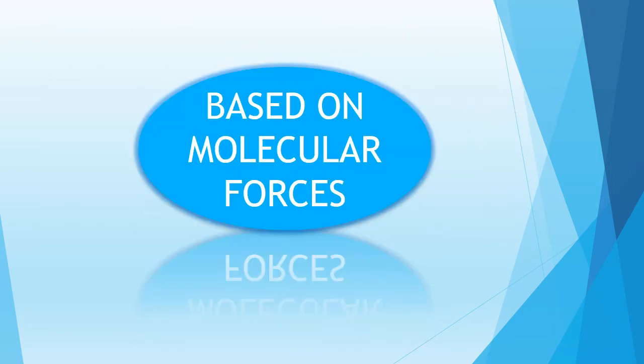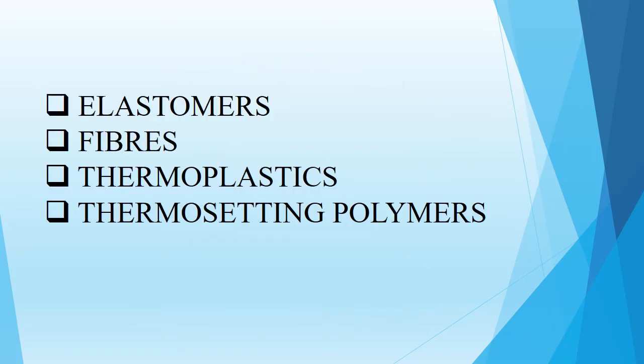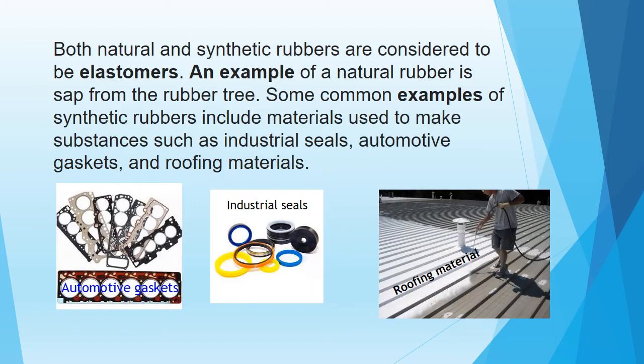Polymers are also classified on the basis of molecular forces, that are elastomers, fibers, thermoplastics, and thermosetting polymers. Now we are going to quickly check how these four polymers are different from each other and what their applications are. If we are talking about elastomers, you can see they are used in automotive gaskets, industrial seals as well as roofing material.